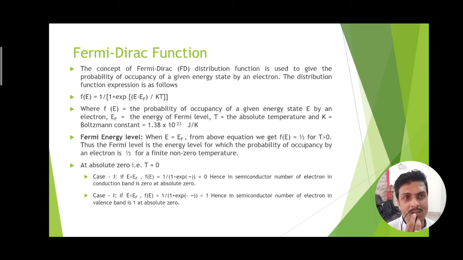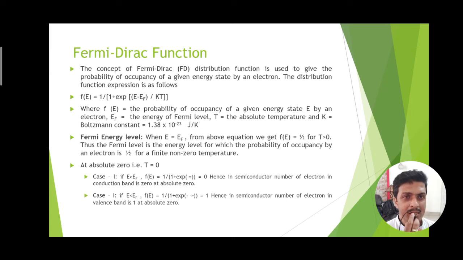That is, the probability reaches 50% or numerically half under the positive temperature, obviously T greater than 0. Now let us consider the T equal to 0 case, that is the absolute 0 temperature, under which there are two situations: either the occupancy of electron in a particular energy state is more than Fermi energy level, or it is less than Fermi energy level.